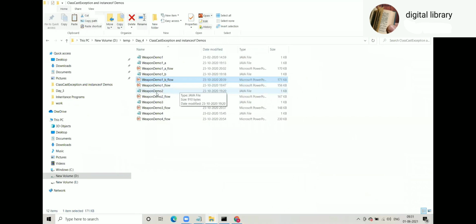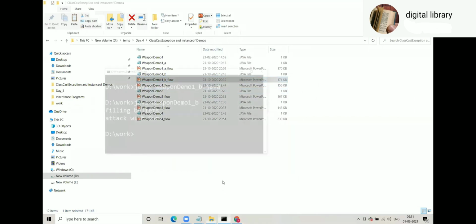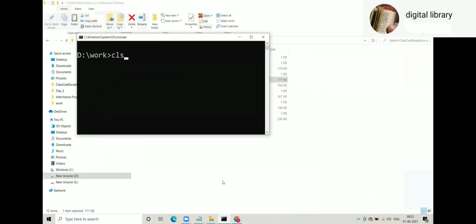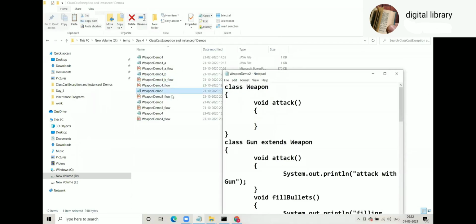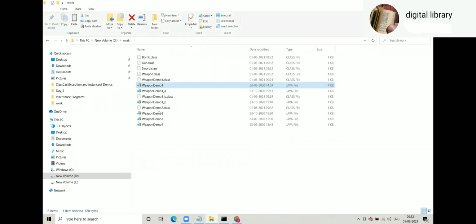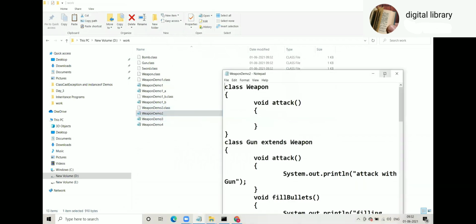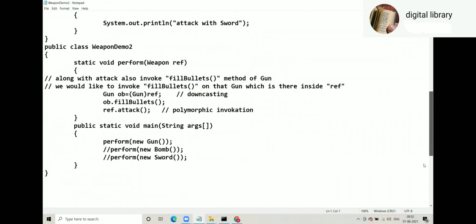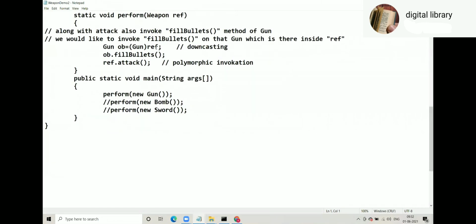So what needs to be done? Weapon demo 2. Downcasting.